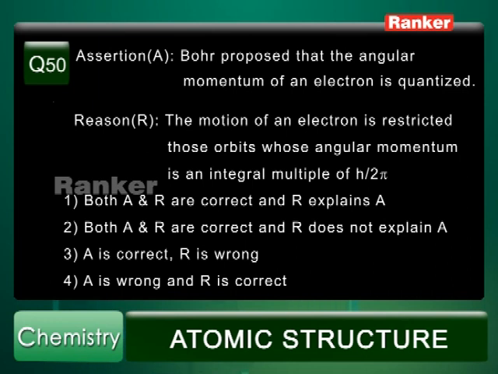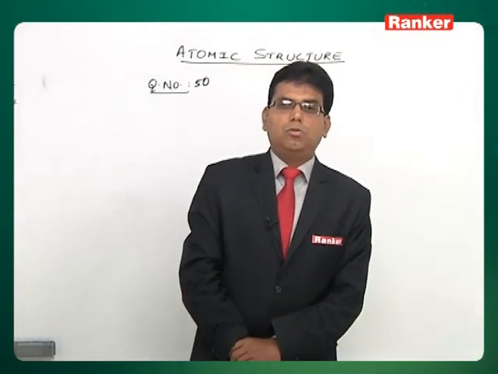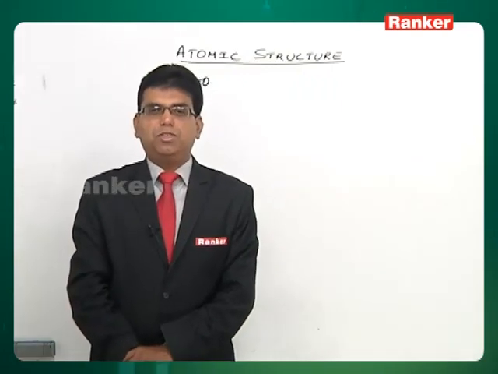This question number 50 is again assertion reason type, where in the assertion it is said that Bohr proposed that angular momentum of an electron is quantized. Yes, angular momentum of an electron is quantized. MVR is equal to nh by 2 pi. The motion of electron is restricted only to those orbits whose angular momentum is an integral multiple of h by 2 pi.